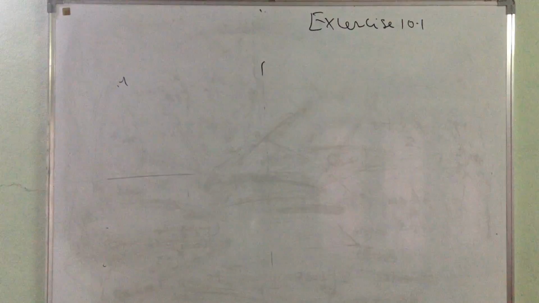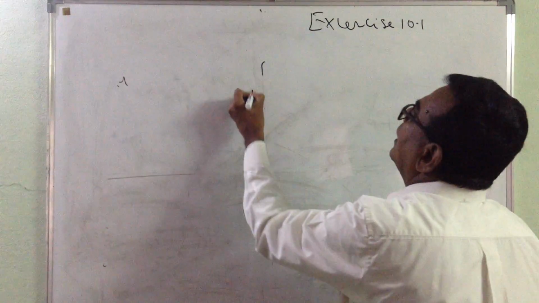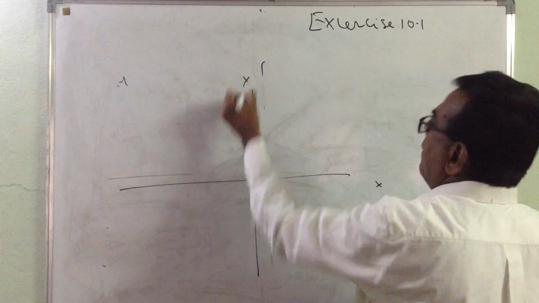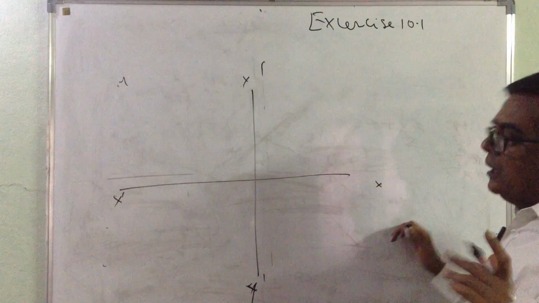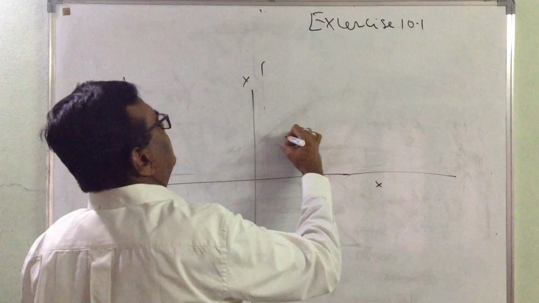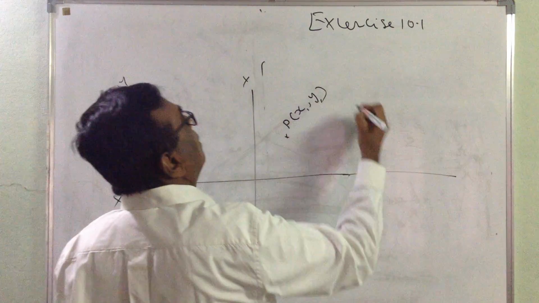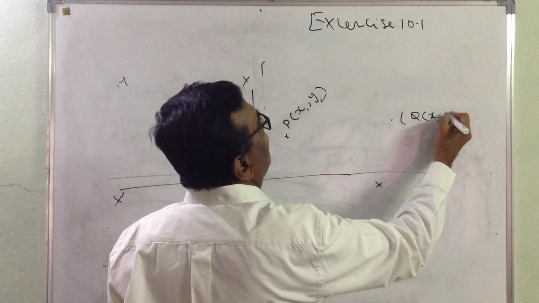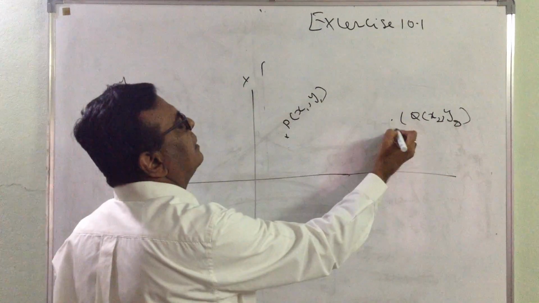Fine. Now the question is very simple. Again, draw your axes. PQ, there are 2 points given, P(x1, y1), Q(x2, y2). Why I have written this is because the precondition is already given, right?